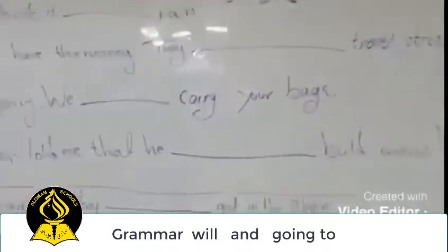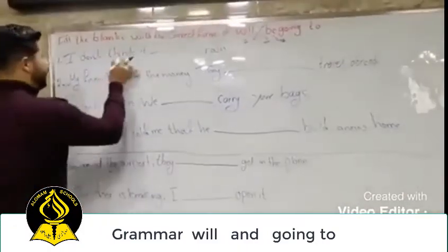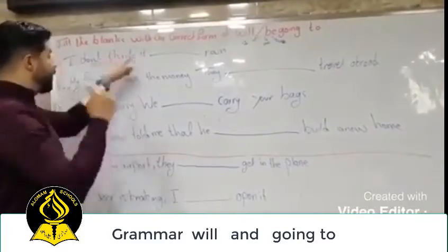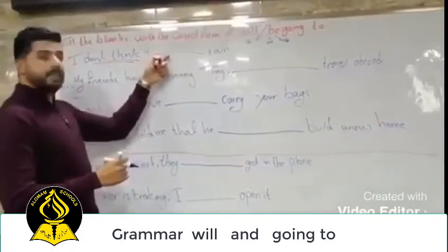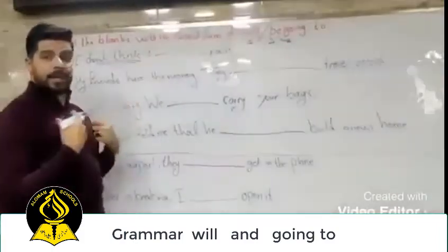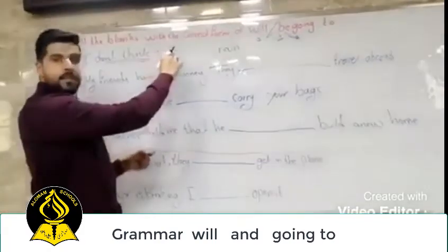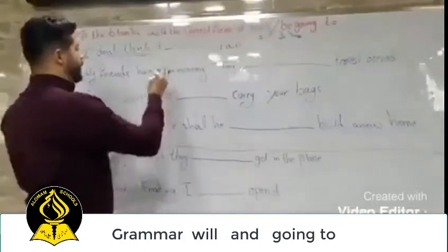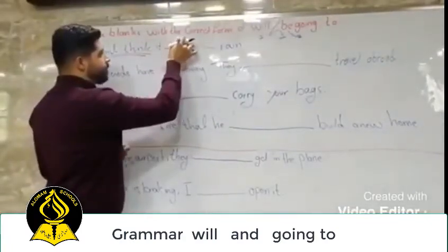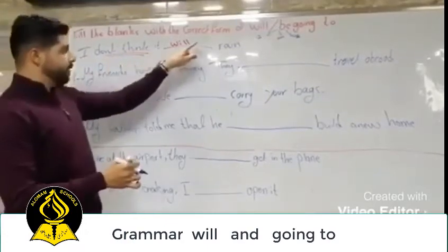The first sentence is: I don't think it rained. So this sentence is based on my thought because I don't think. What's the answer, will or be going to? Correct. So, I don't think it will rain.